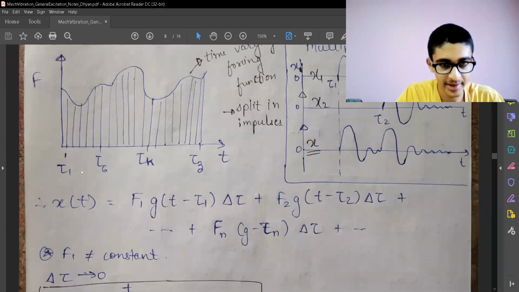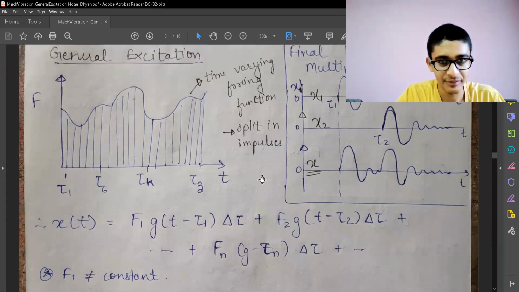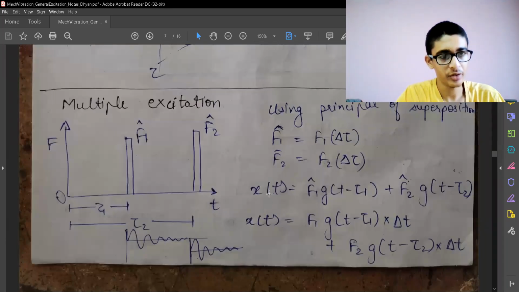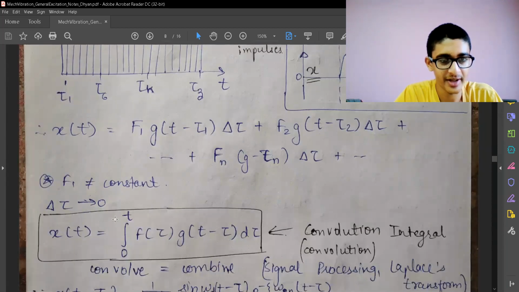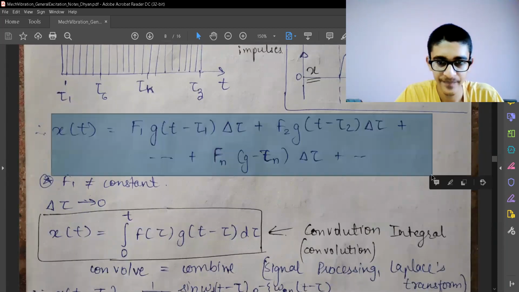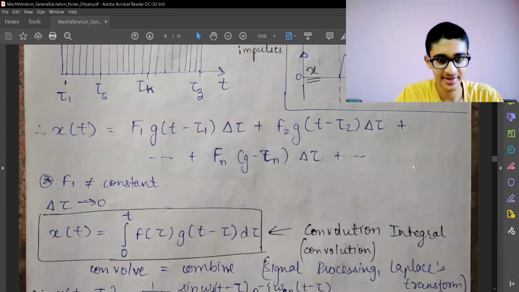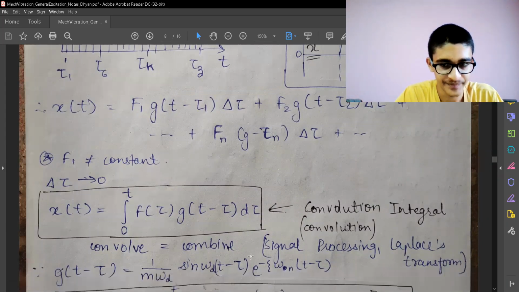Now we can add them. This was a summation because we had only two. If we have almost an infinite number of forcing functions, then we need to integrate. So if we have a finite number, we'll add them and take the summation, and if we have an infinite number, we'll take the integration of them.